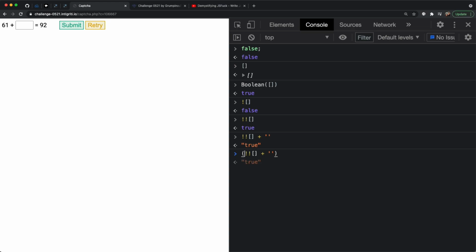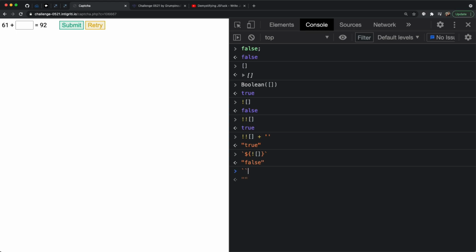And why would that be useful? Well, because now we can take that entire string that we just created and treat it as if it's an array, because strings in JavaScript are array-like. They're basically just arrays of characters. So we can now get any character individually that we want. Another way we can turn it into a string is to use this template literal syntax, right? Whatever we put into this template literal, it's always going to spit out a string. So if we go back again and put false in, you can see it instantly got turned into false, and then we can immediately, again, access these individual characters.